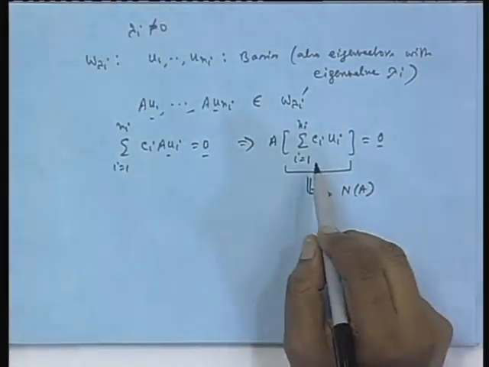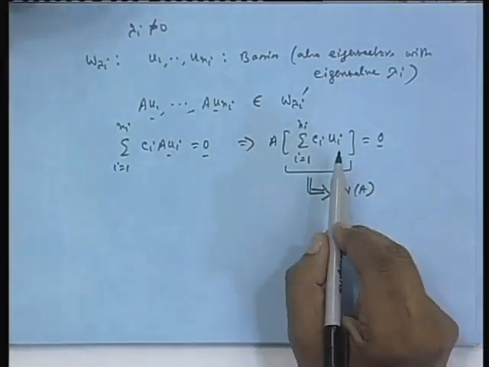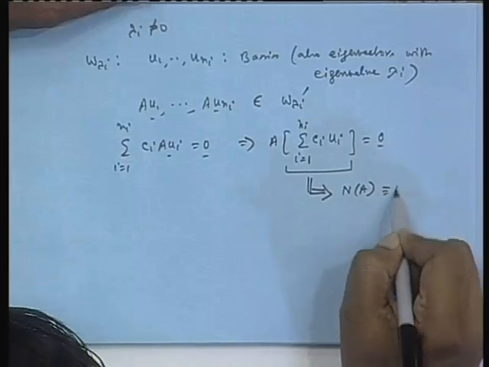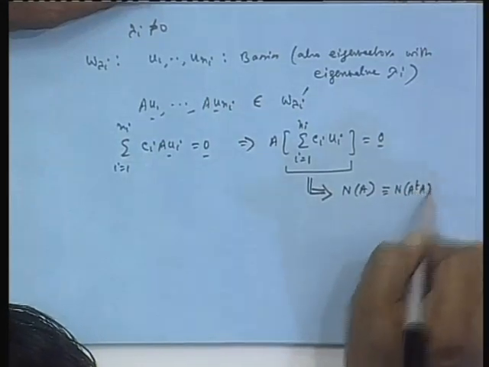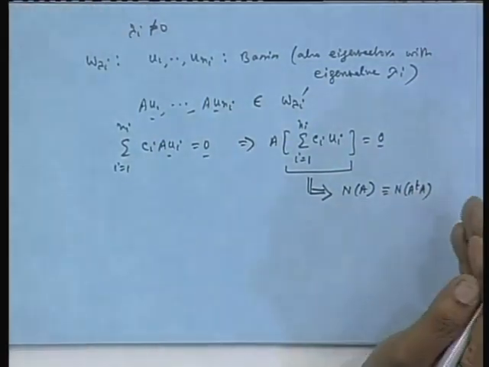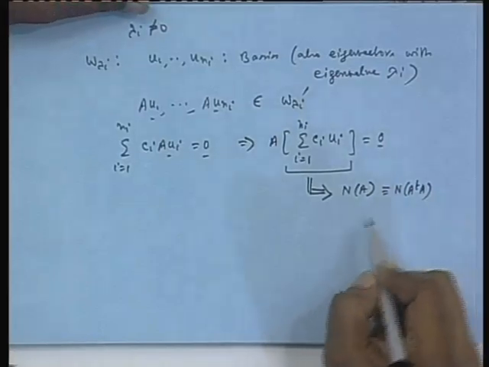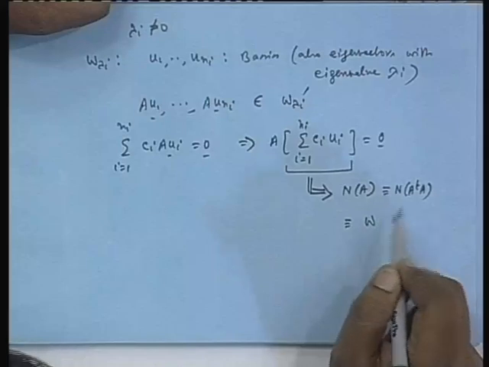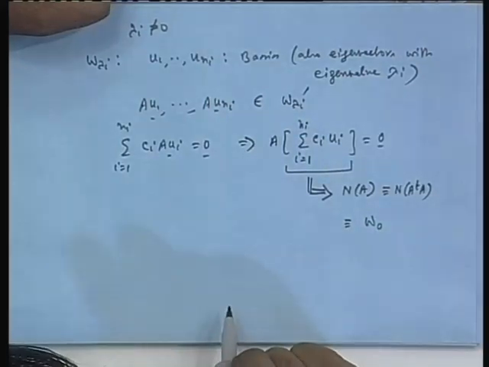This vector belongs to the null space of A, and the null space of A is the same as the null space of A transpose A. We have seen it already. Null space of A is the same as null space of A transpose A, which is also the same as the eigen subspace with 0 eigenvalue, that is W 0.